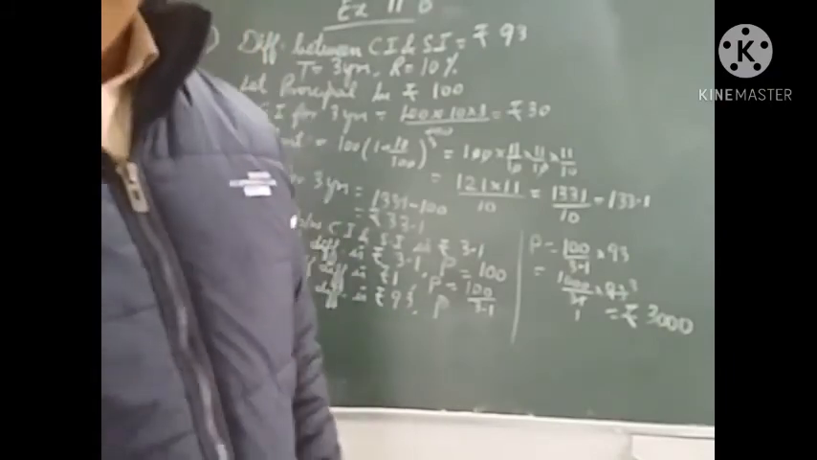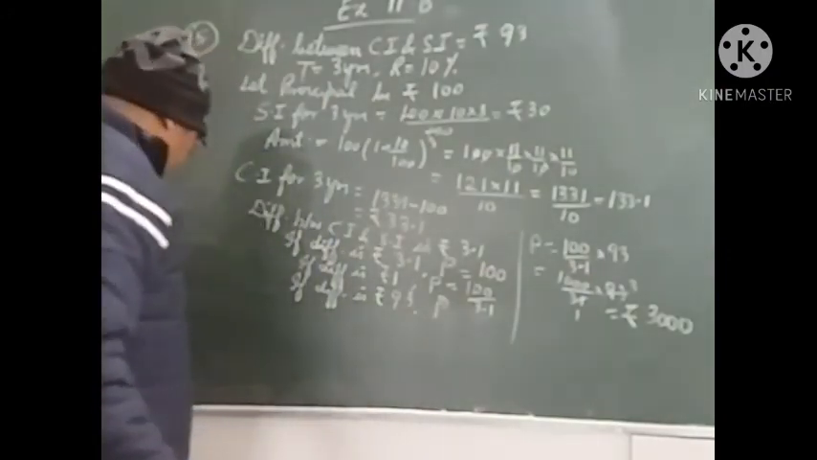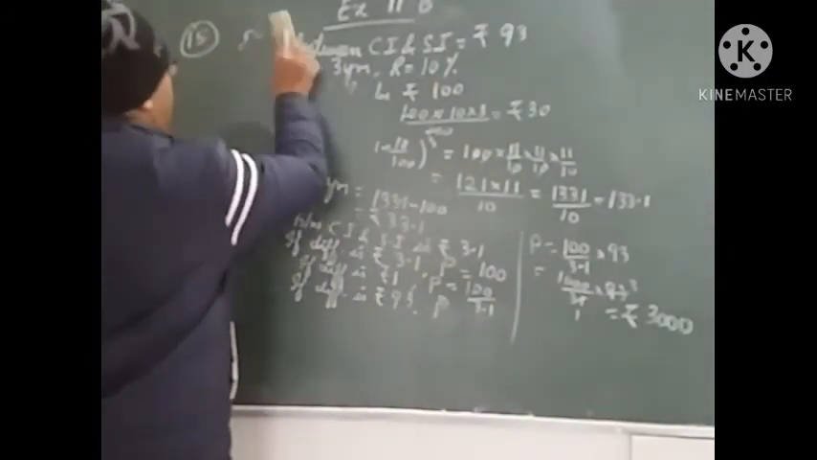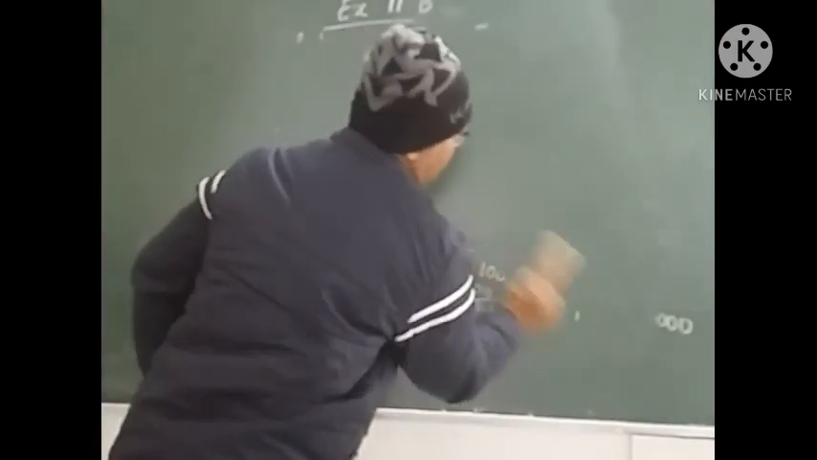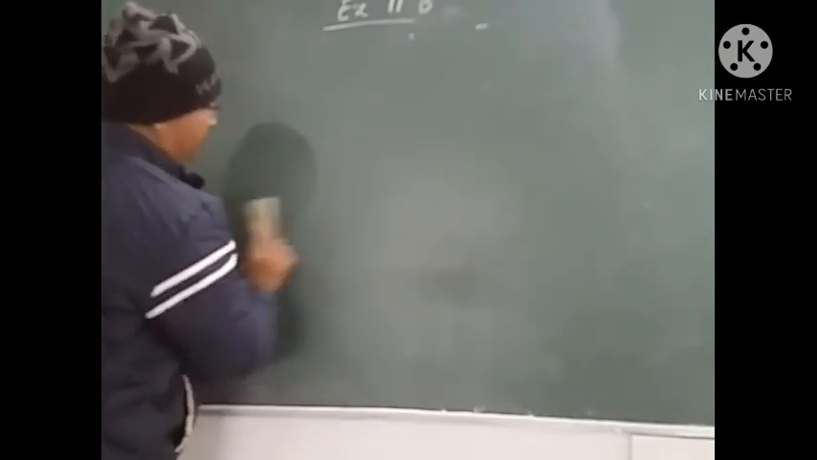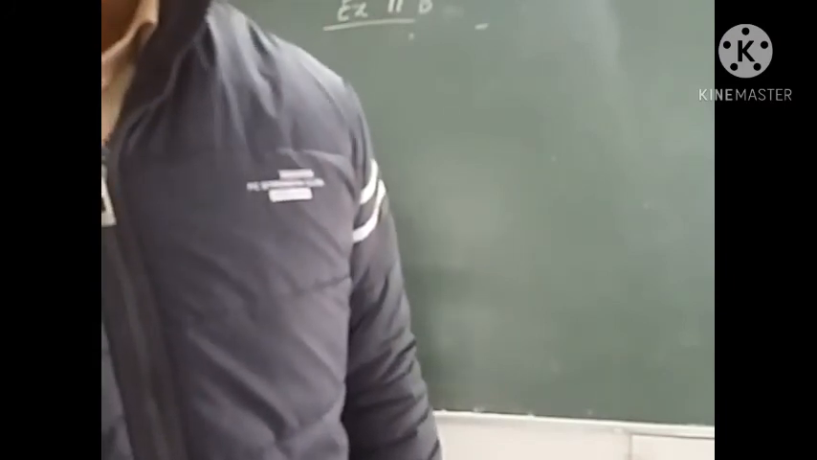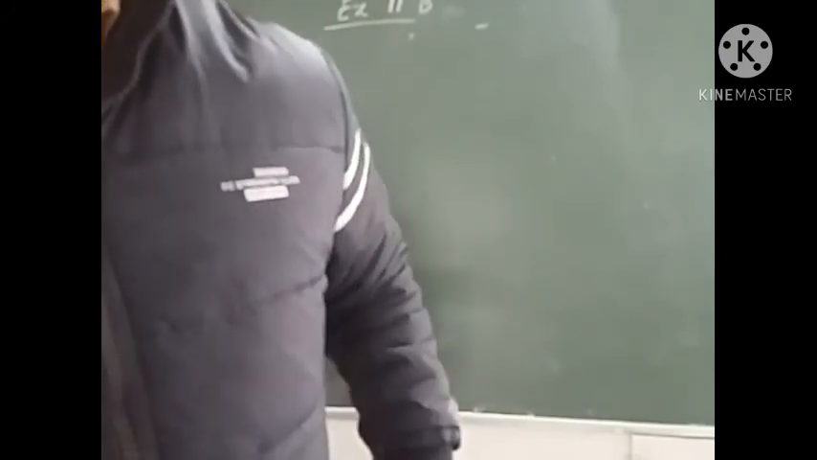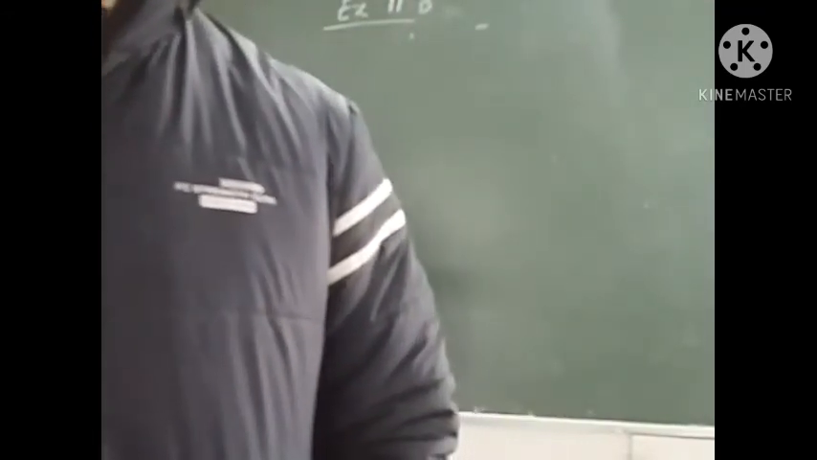Now let us take one more question. This was a very good question. Now let us see question number 22. The population of a town is 1,25,000.